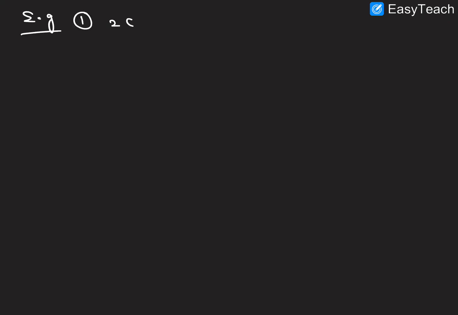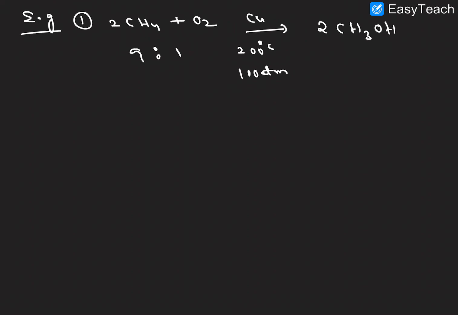So here, example 1. 2 moles of CH4 react with O2, in a 1:1 ratio, in the presence of copper catalyst at a temperature of 200 centigrade and 100 atm pressure. You will get here 2 moles of methyl alcohol, CH3OH. This is example 1. Okay, we are getting alcohol here.